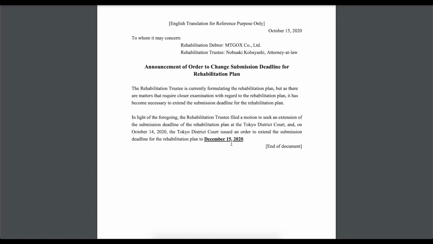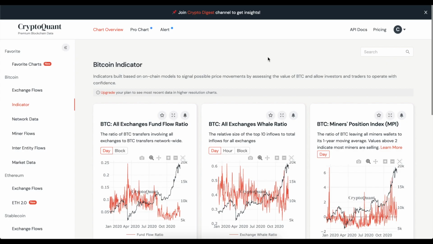In that case we might see the decrease in price, and it might be very significant because they have a lot of coins in their possession. So December 15th, and here is what I saw on Twitter and how to handle this issue.